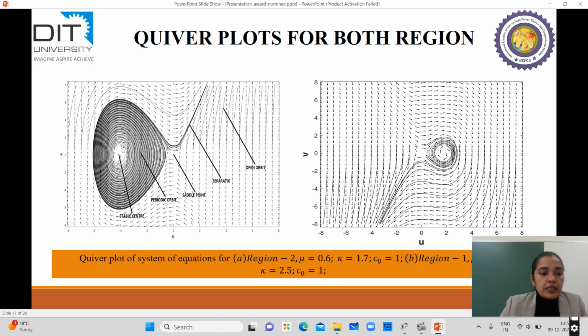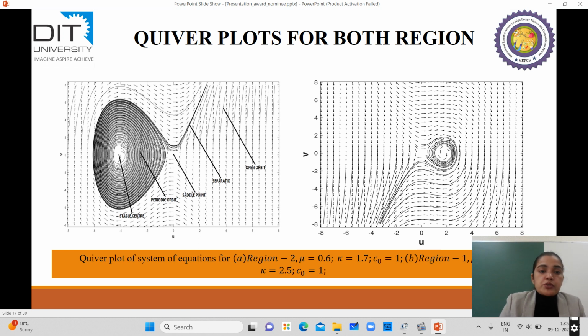So you can see there is a stable center. For pointing out the stable center, you can see the spiral behavior of the trajectories around the stable point, or you can say around the first equilibrium point, or whether it will be the second equilibrium point. So by seeing the spiral trajectories, you can mention that this is a stable center, and by seeing the opposite direction of the direction fields, you can say that that point is a saddle point.